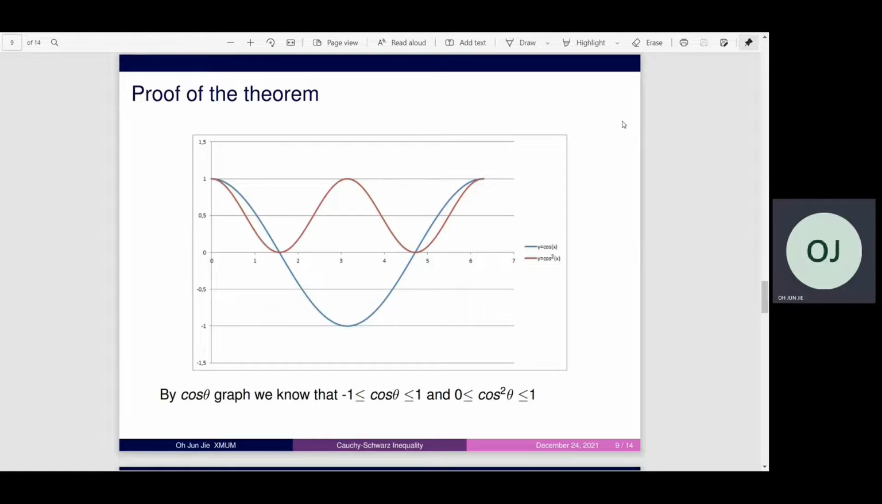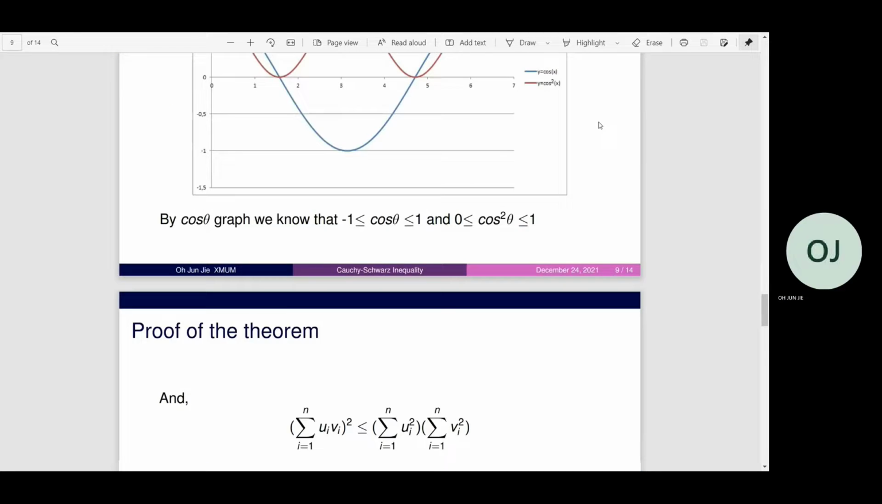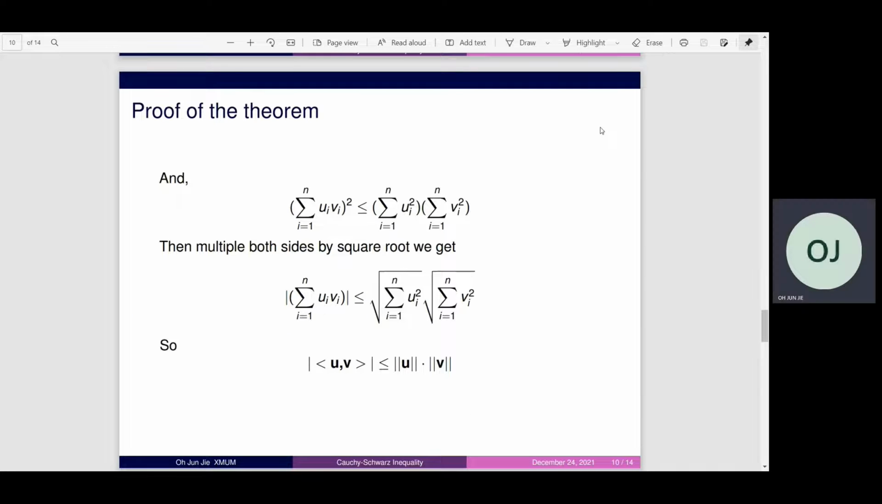By the cosine graph, we know that cosine is between -1 and 1, and cosine squared is between 0 and 1. And if we substitute 1 into the equation, we need to change the equal sign to a less than or equal sign. Then we take the square root of both sides. We can know that the Cauchy-Schwarz inequality is proved.